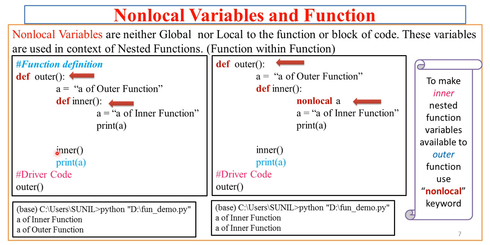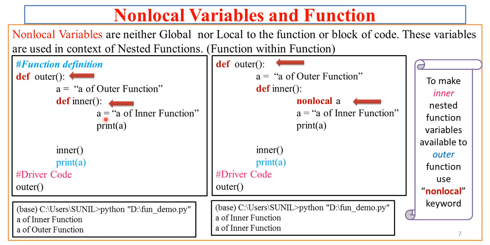But immediately after this function call inner, we have print A. This print A is not part of the inner function. This is part of your outer function. So whatever A it will be accessing, it's the local A. Why? Because whatever A we have defined in the inner function is not accessible outside the boundary of inner function. That's why we are getting A of outer function. That means this print A, where I am pointing, which is part of outer function, will be accessing its own local A, not the A which is defined in the inner function.